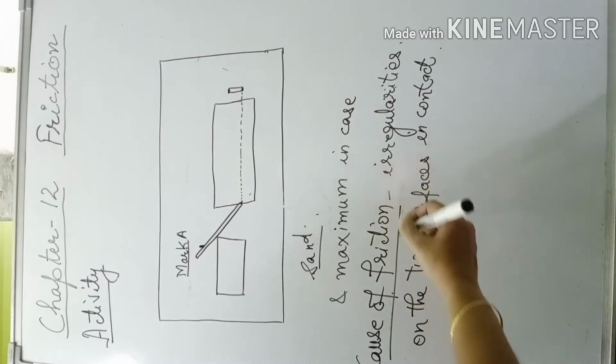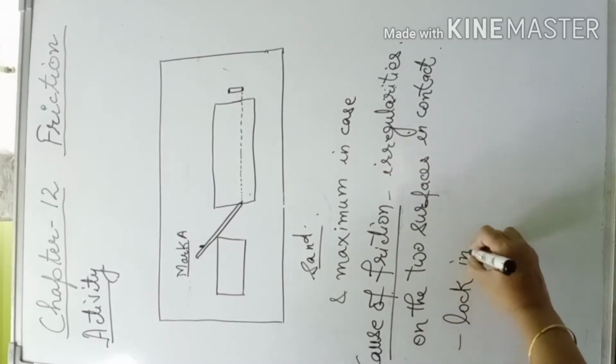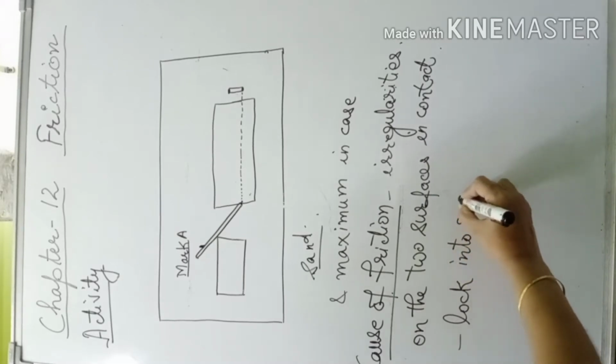Irregularities on the two surfaces, they lock into one another.